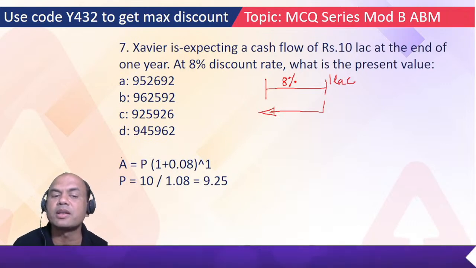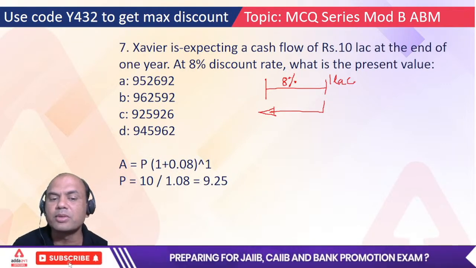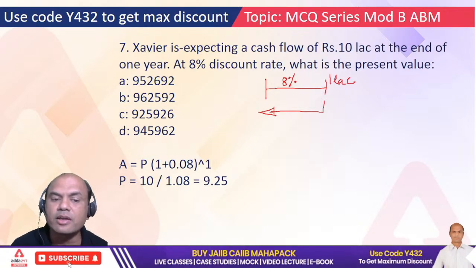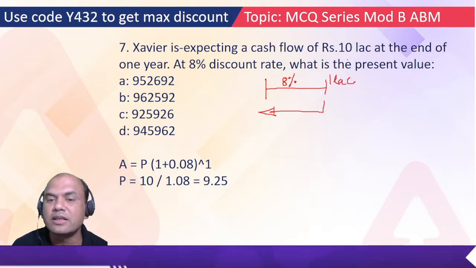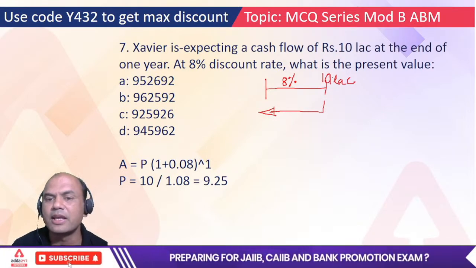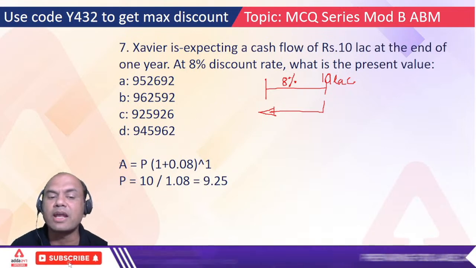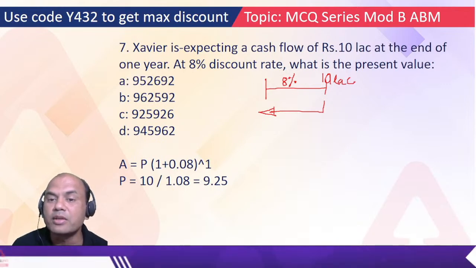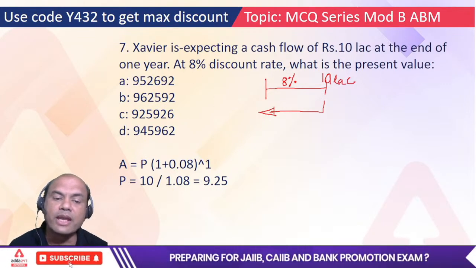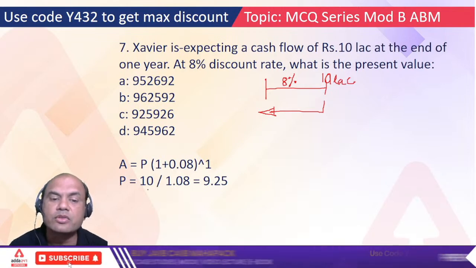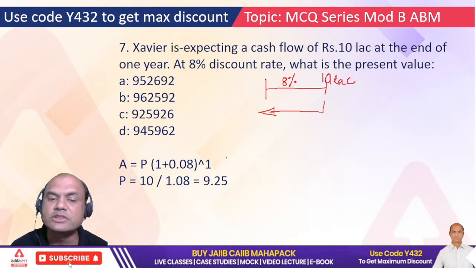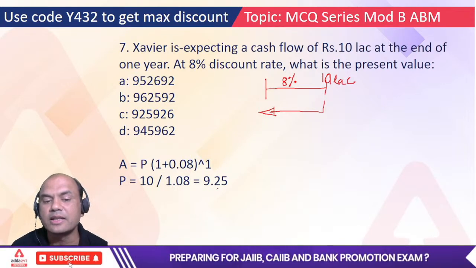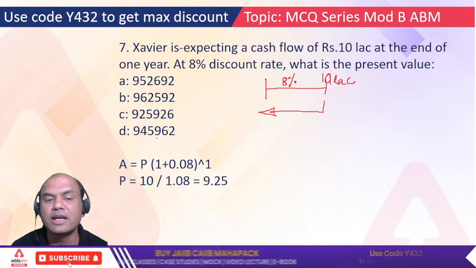So use this compound interest formula. A equals P into 1 plus R raised to N, right? What do we want? We want P. Why? Because A is what we get at the end. It's not 1 lakh, it's 10 lakh here. So A is whatever I get at the end, and P is whatever I invest today. So I want P, my present value. P equals A upon 1 plus R raised to N, so that part goes down. So 10 upon 1.08 raised to 1, which means 1.08 only. Divide 10 upon 1.08 and you will get the answer as 9.25. So roughly the answer will be here.